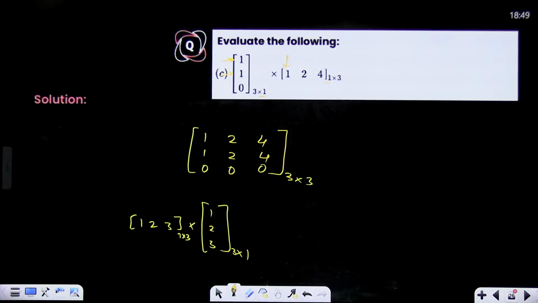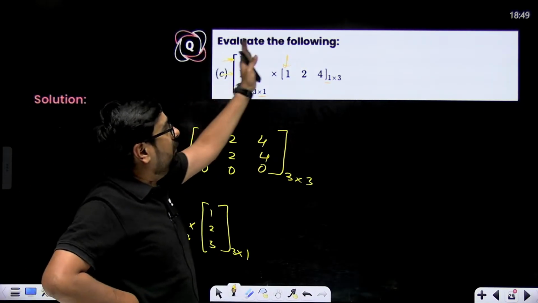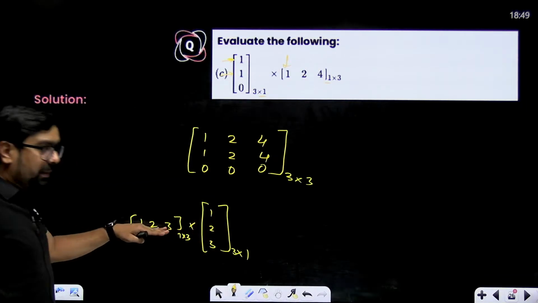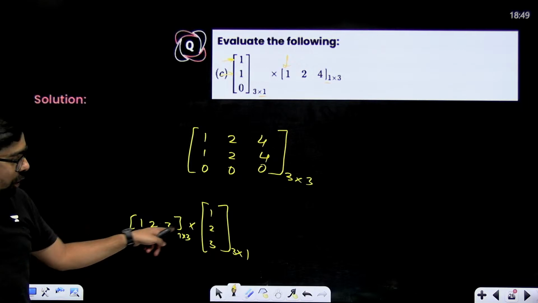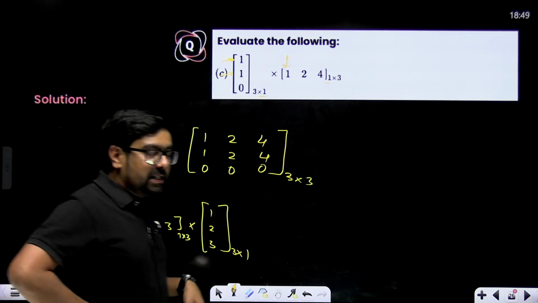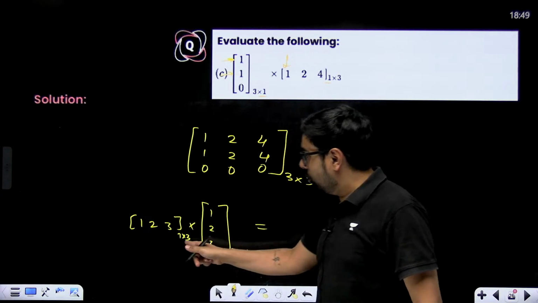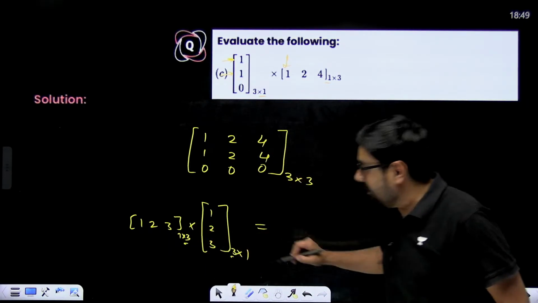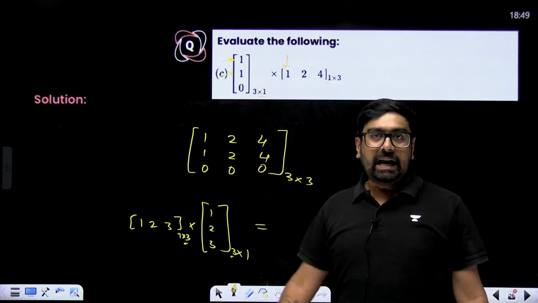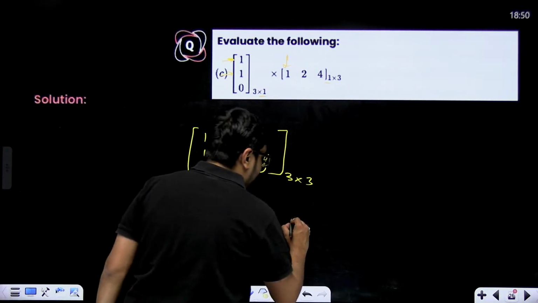Okay? If you multiply like this, see here they multiplied column with row matrix. Now we are multiplying row matrix with column. So is the product same? Let's check. What will be the order of this product? Just think, what will be the order of this product? Sir, the order of this product should be 1 cross 1, because here 3 and 3 are same, remaining 1, 1. So 1 cross 1. That means only one element should come.